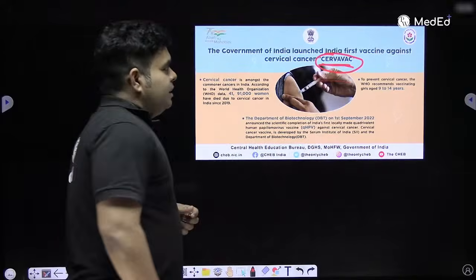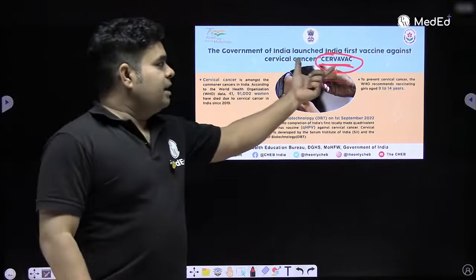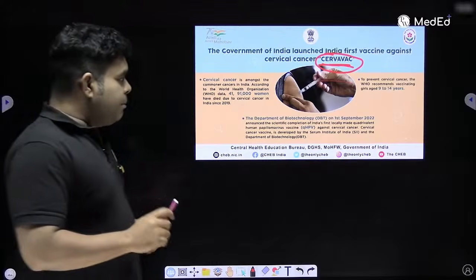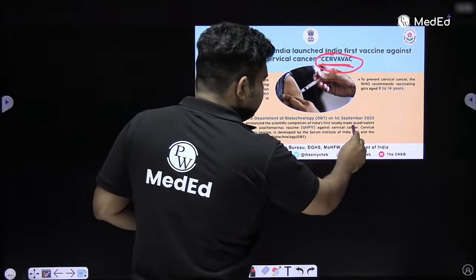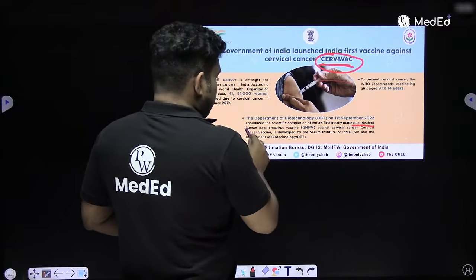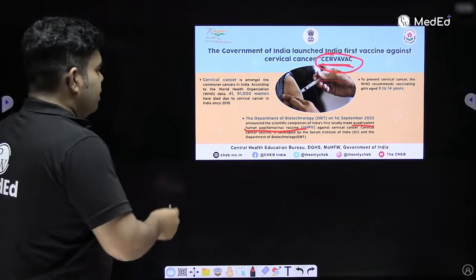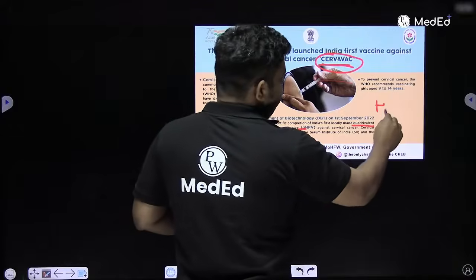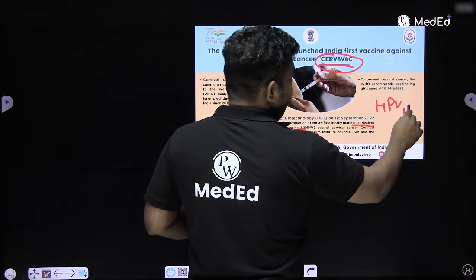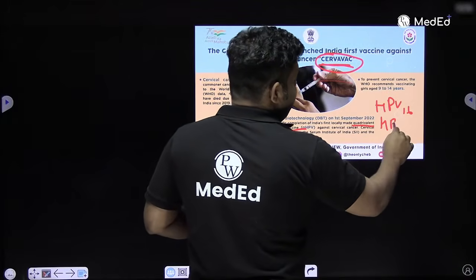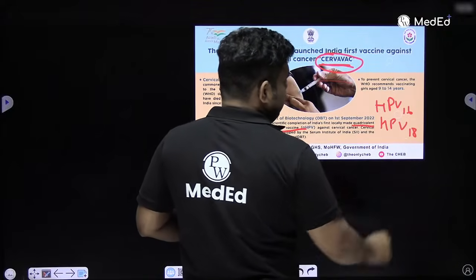A cervical cancer vaccine, Cervavac. And remember, it's a quadrivalent human papilloma vaccine. It has 4 strains, and out of these 4 strains, 2 must be HPV 16 and HPV 18, because HPV 16 and 18 are the most common strains.